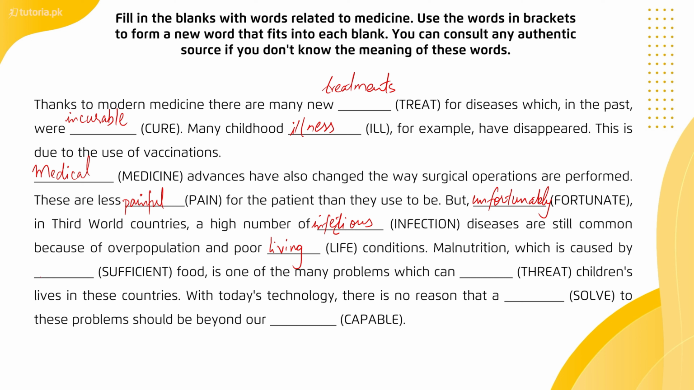So malnutrition, which is caused by insufficient food, is one of the many problems which can threaten children's lives in these countries. With today's technology, there is no reason that a dash we have solved word in brackets to these problems should be beyond our and we have capable word in brackets. So with today's technology, there is no reason that a solution to these problems should be beyond our capability. So we are done with our vocabulary portion.